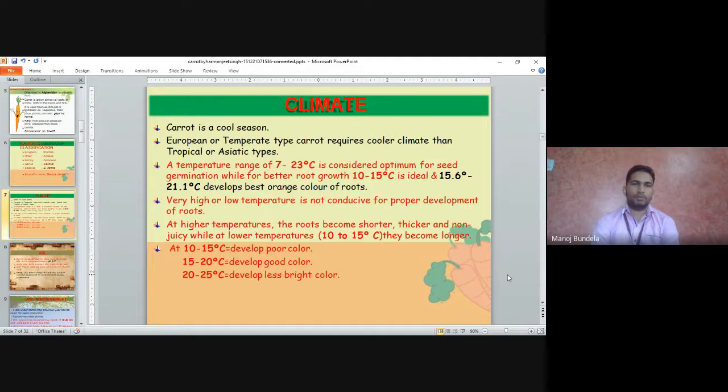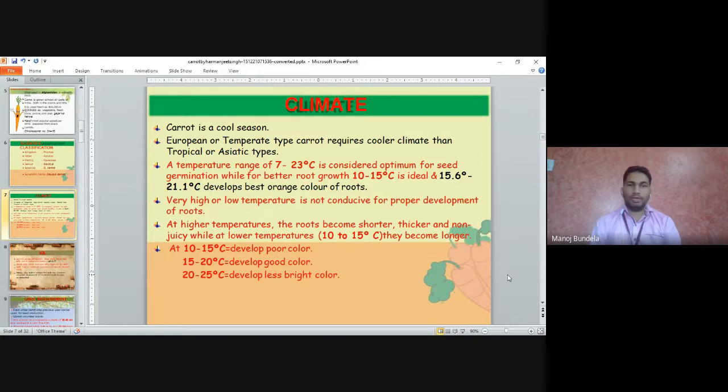A temperature range of 7 to 23 degrees is considered optimum for seed germination, while 10 to 15 degrees centigrade is ideal for better root growth. 15.6 to 21.1 degrees centigrade develops the best orange color roots.